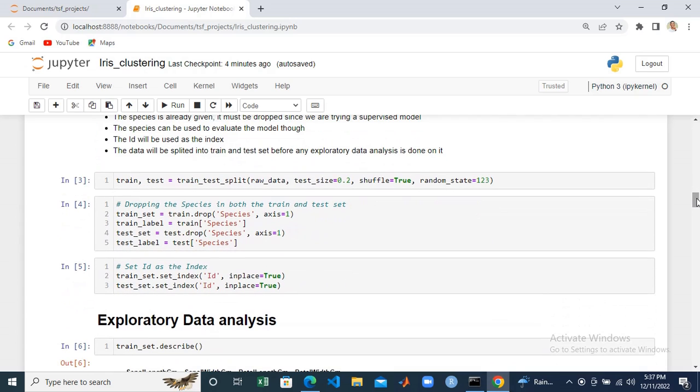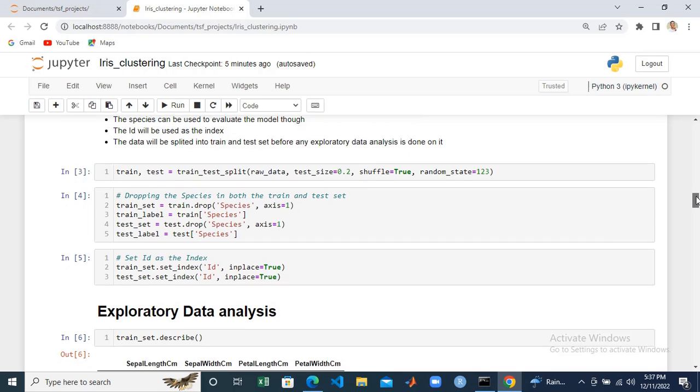The first thing I did was to split the data into test and train sets, because we will train the model on the train set, and we will use the test set to evaluate how the model will perform on new data.